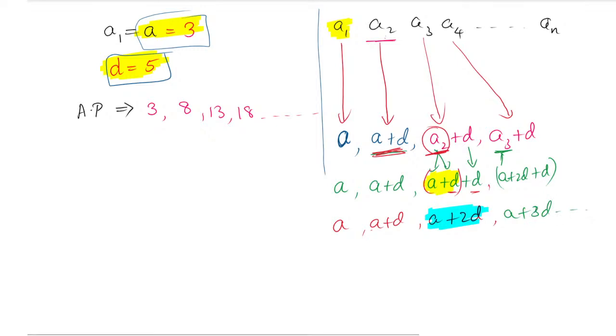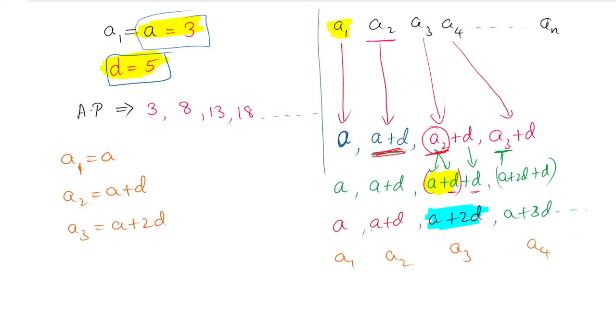The first number is A. This is A1, this is A2, this is A3 and this is A4. The second number A2 is given as A plus D. The third number A3 is nothing but A plus 2D. The fourth number A4 is nothing but A plus 3D. And like this it is increasing.